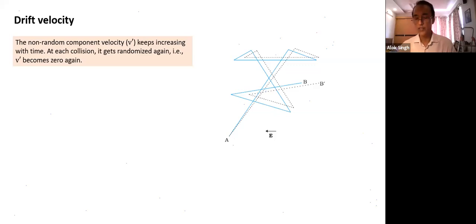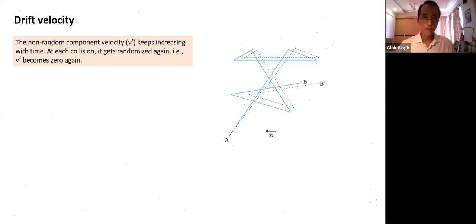Okay, that's one point. Second, in addition to random velocity, if we apply a field, it also develops a drift velocity. Are you following? At any instance, what does the drift velocity depend on? The moment it has a collision, the non-random component that was acquired becomes random.